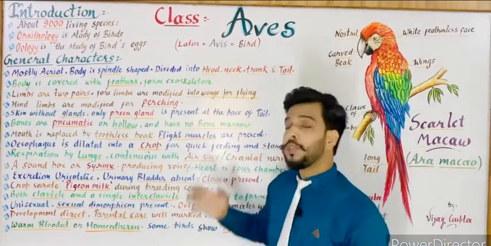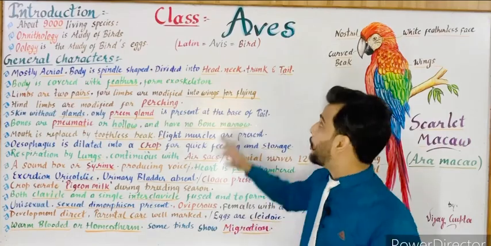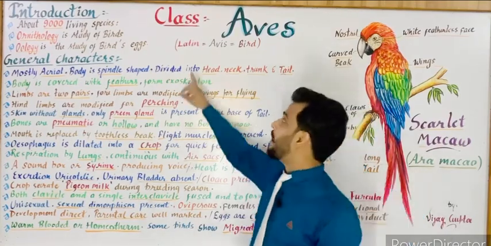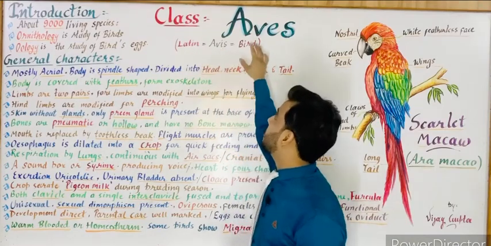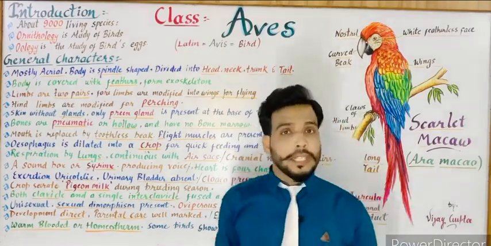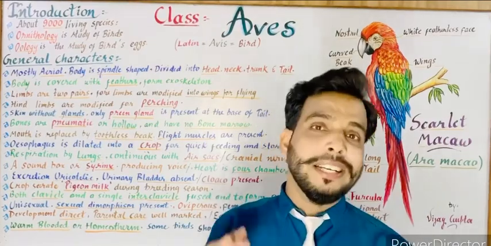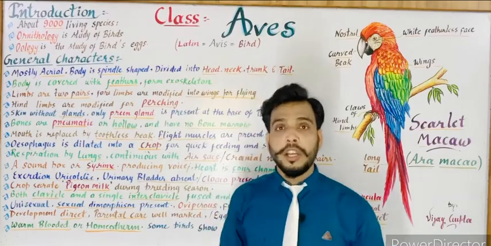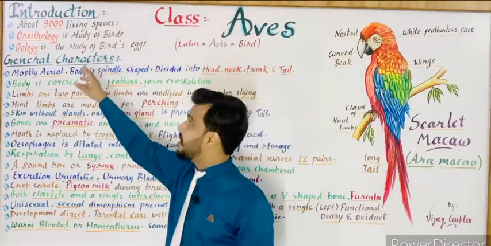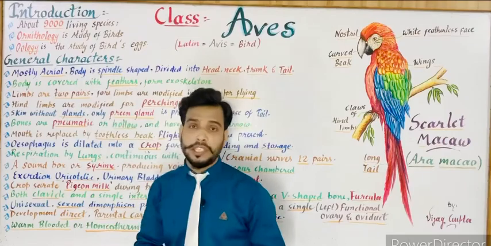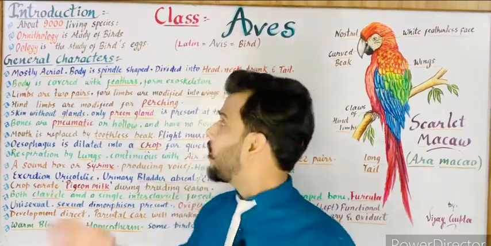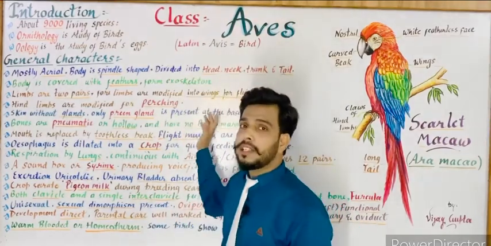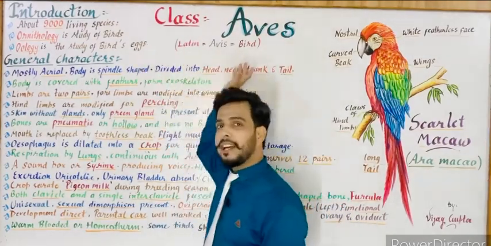Now, first of all, I would like to tell you about the meaning of the word Aves. The word Aves originated from the Latin word avis, which means bird. So all the birds in the world are included in this class. After that, I want to tell you about the introduction. The first point of introduction is that there are about 9,000 living species in the world, and all the birds are included in this class Aves.